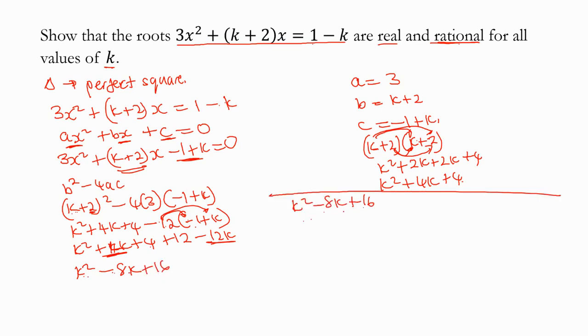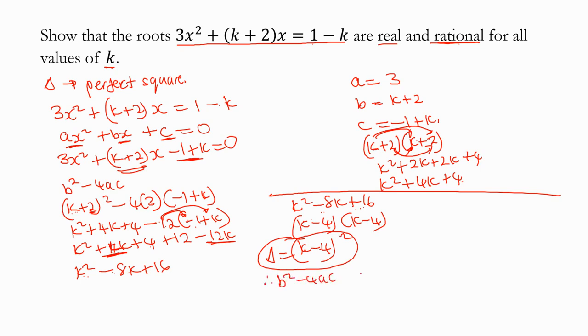If we factorize this, we're going to get a square binomial. But you can do it the normal way. What are the factors of 16 that will give us negative 8? It's negative 4 and negative 4. So you have (k minus 4)(k minus 4), which is (k minus 4) squared. So we've seen that the discriminant is a perfect square because it's (k minus 4) squared. So therefore, b squared minus 4ac is a perfect square. The discriminant is a perfect square. Therefore, roots are real and rational.